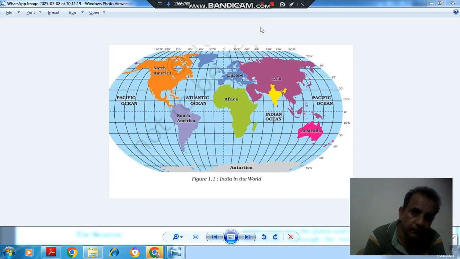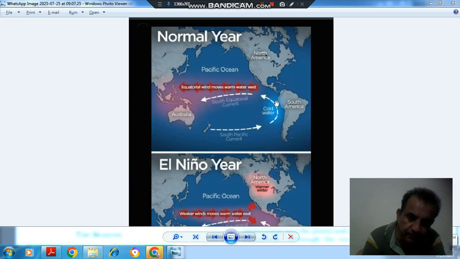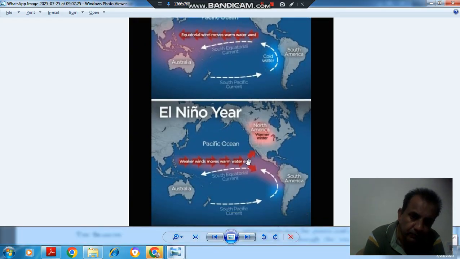So this can be understood by a diagram. This is your South America, this is your Peruvian coast, and this is your Australia. In a normal year, cold water flows here. Equatorial winds move warm water to the west, and cold water flows here. But in an El Nino year, the warm water flows here. The weaker winds move warm water here. So when the warm water is flowing here, then it is an El Nino year.